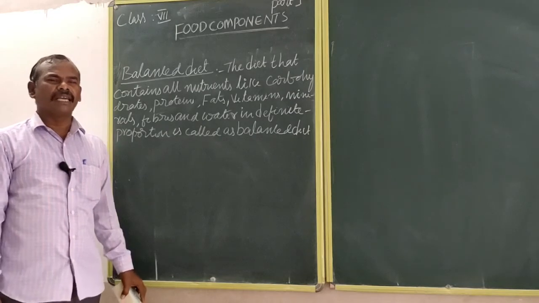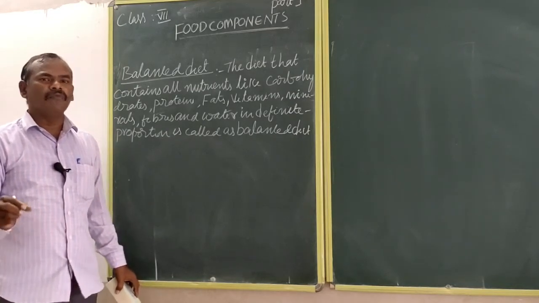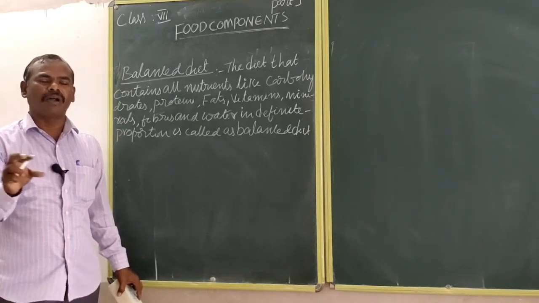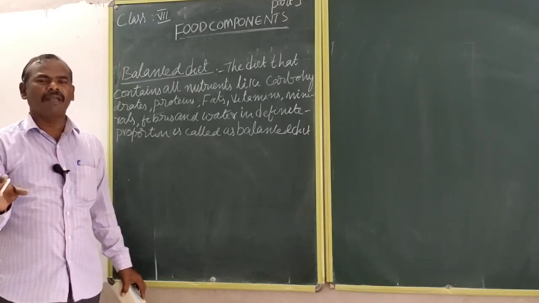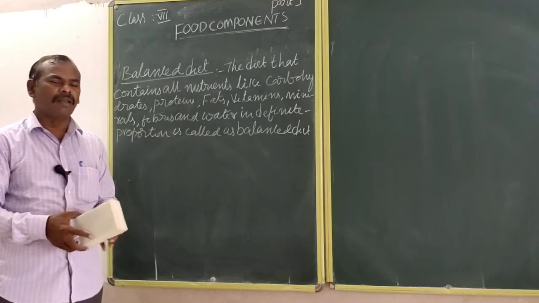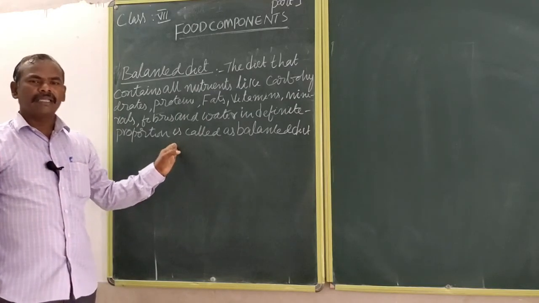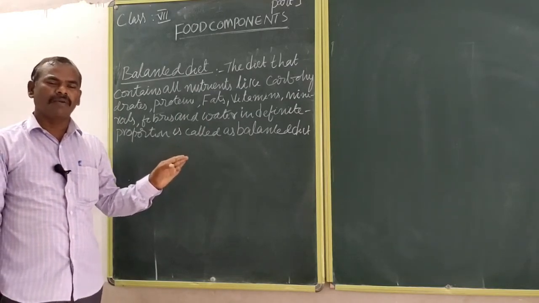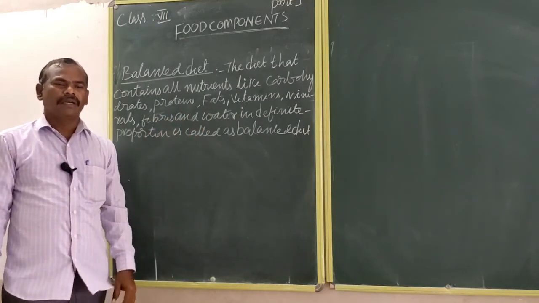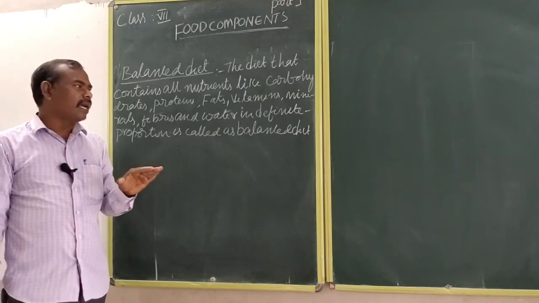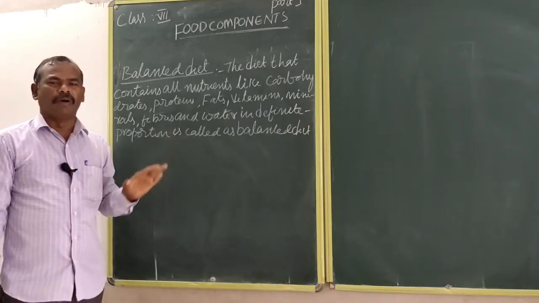All food items are not sufficient; all food components are not available in every food. Some food items have more of certain food components, and some have very little.